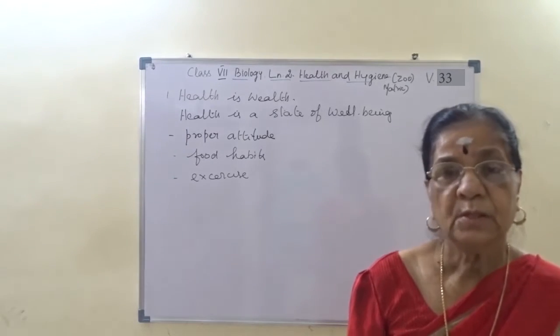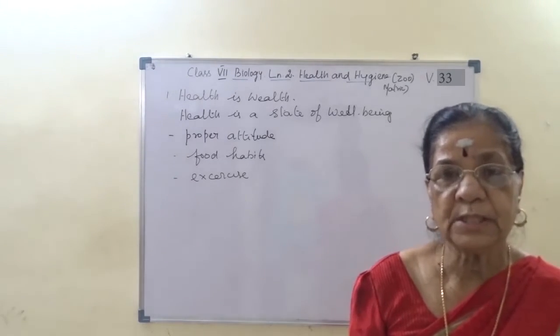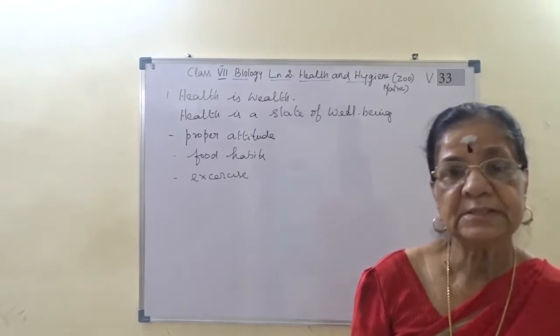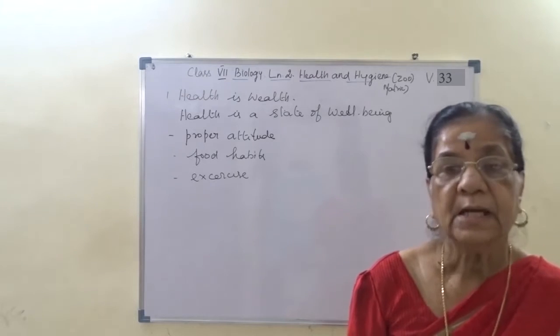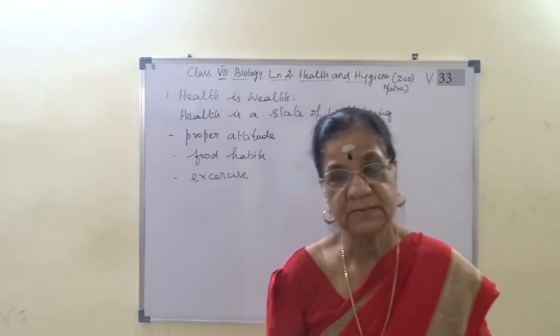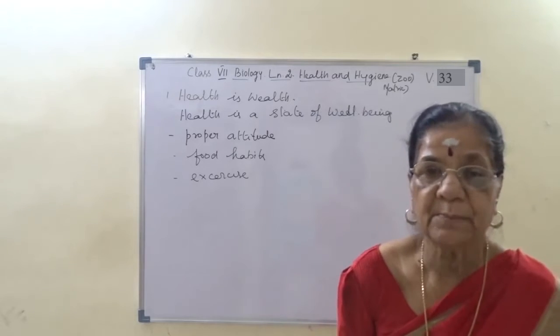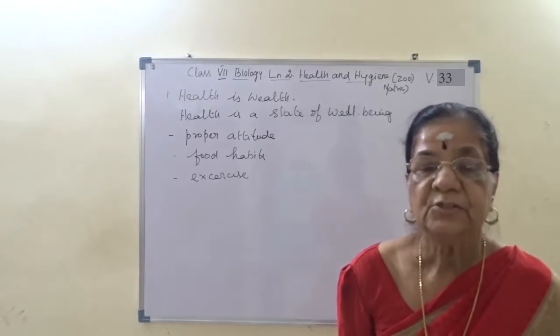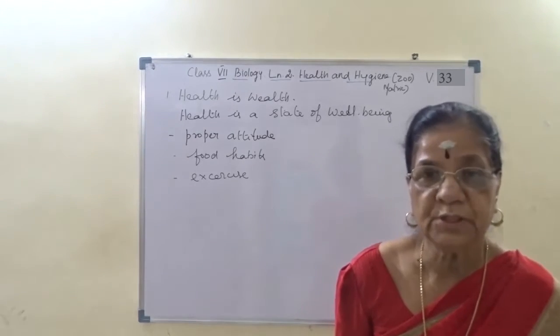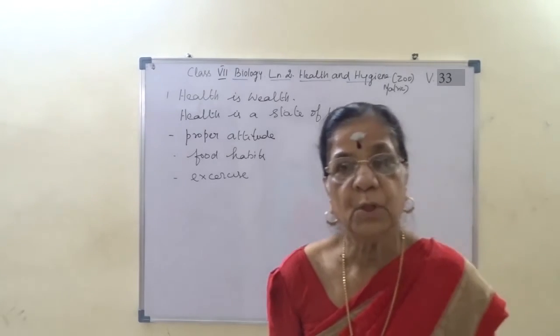As we know, food components are carbohydrate, protein, fat, vitamins and minerals. And these foods should be eaten in a balanced way. That we have learnt as balanced diet. So that balanced diet is to be consumed to keep our body healthy.